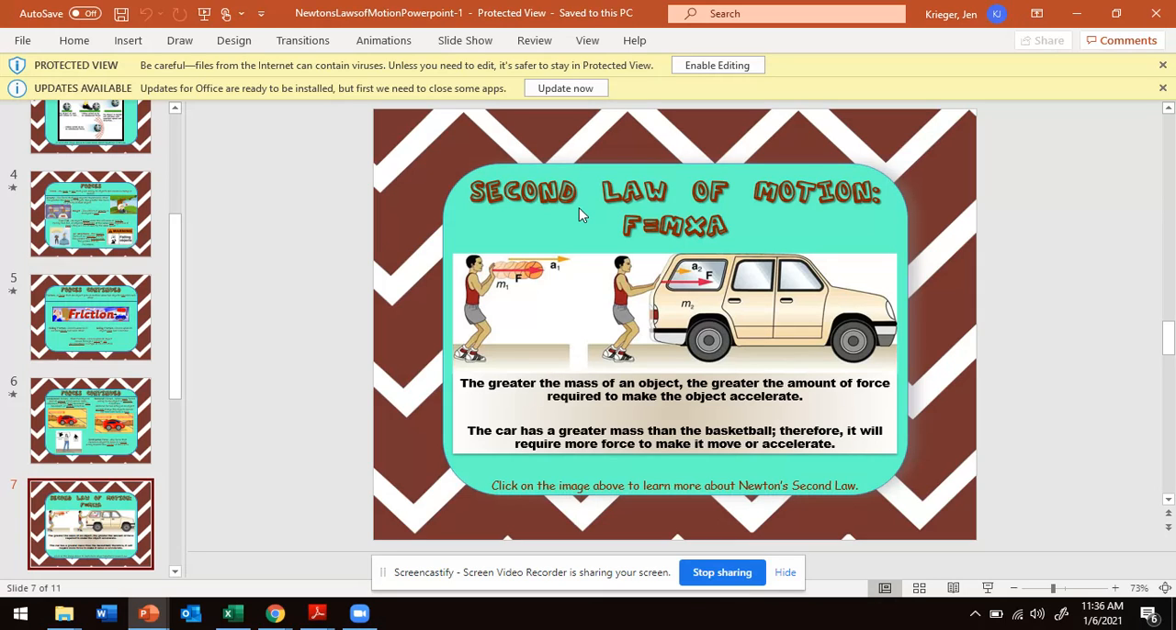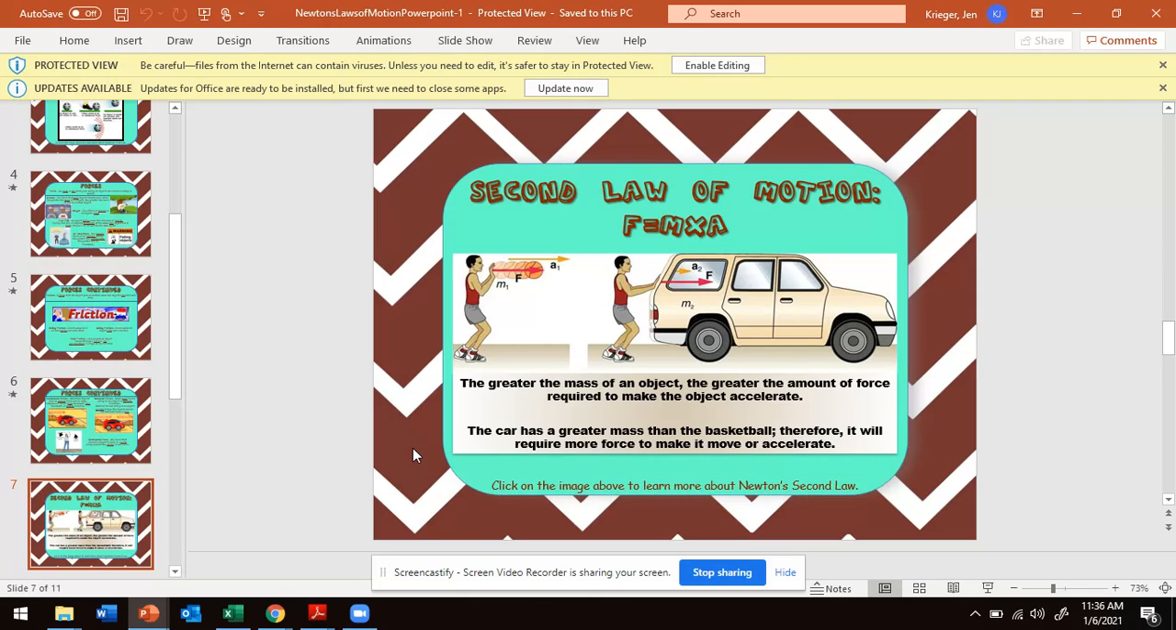Okay, let's not just memorize that equation. And when you visualize it, look at that picture of him trying to move the basketball versus applying a force to that car. Well, the greater the mass of an object, the greater that amount of force, remember, a push or a pull, is required to make that object accelerate. So the basketball, because it has a smaller mass, is going to be easier for him to push or pull or apply a force to versus moving or pushing or pulling that car due to the mass.